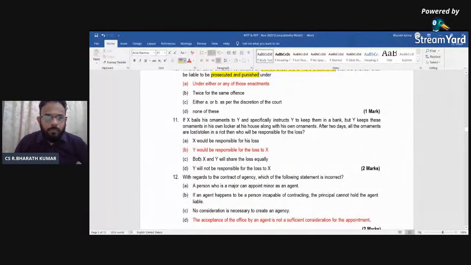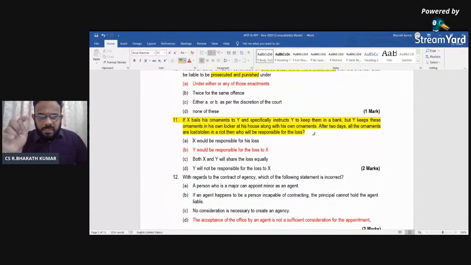The next is most important thing for your case-based question also, but they have asked this in MCQ. X bails his ornaments. That means what? Bailment is happening, Indian Contract Act. X and Y are the 2 parties. X bails his ornaments to Y and specifically instructs Y to keep in the bank. If Y has kept that in the bank, then there is no problem for the bailment.